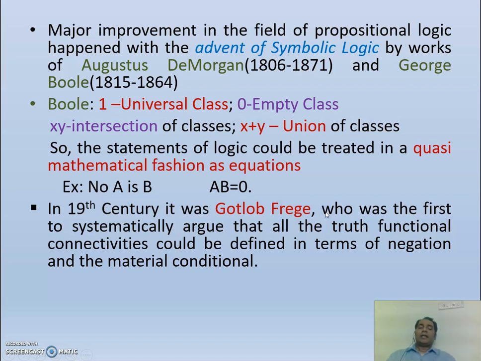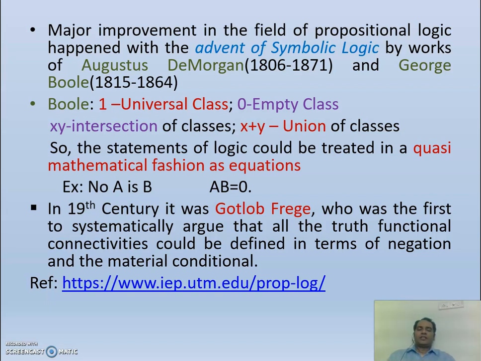In the same way, in the 19th century, it was Gottlob Frege who was the first to systematically argue that all the truth functional connectives could be defined in terms of negation and the material conditional. So further reading can be done at the reference site that I have given. The information has been picked up from there.